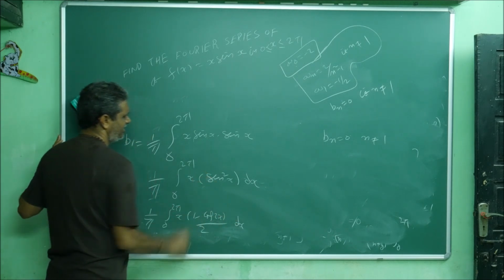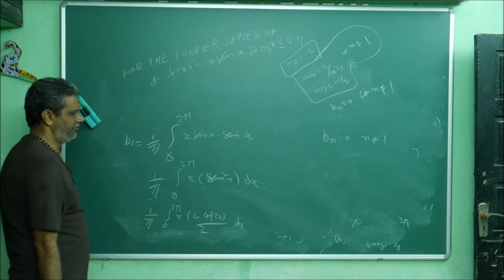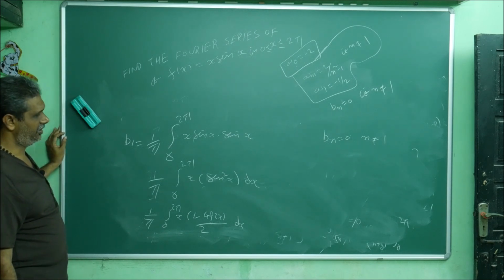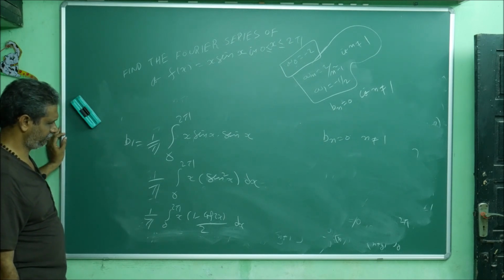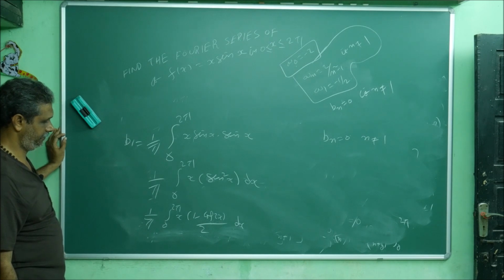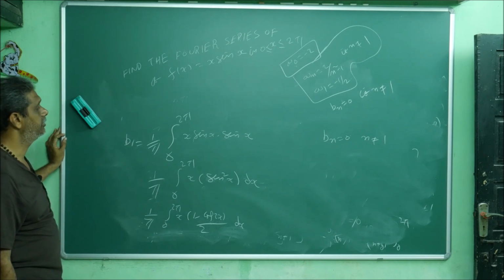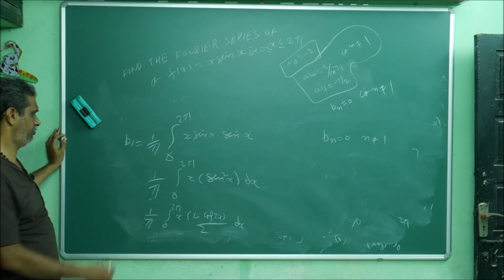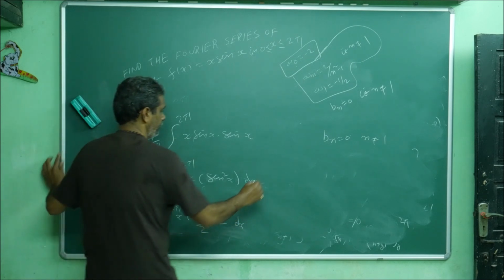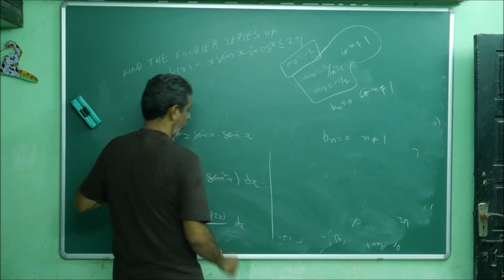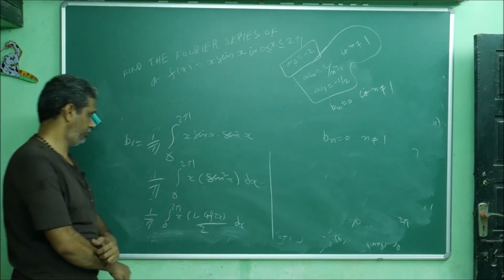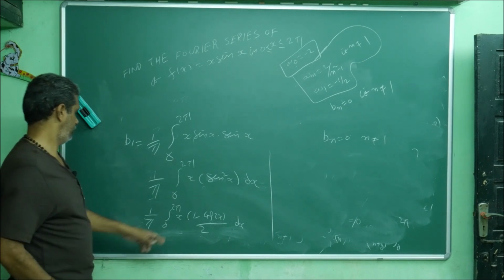I can write sin square x 0 to 2 pi, but I don't want to confuse using what integration. Okay, some formula is there. 0 to pi means we can write directly, but I don't want to confuse. Using reduction formula we can do, but we don't want to go that way.